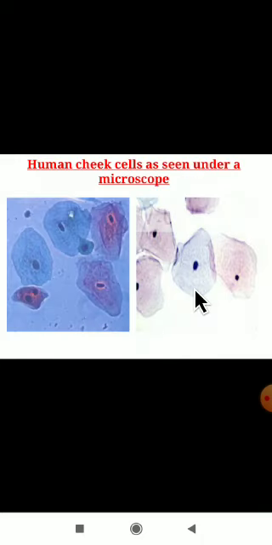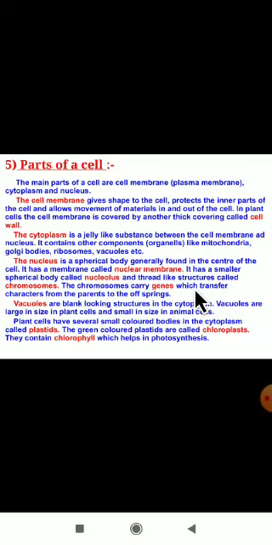Next we will see human cheek cells as seen under a microscope. This is a human cheek. You all know cheeks. Okay, these are the cells seen under a microscope here. Then let us see the parts of a cell. Yes, some of the parts we will see here.